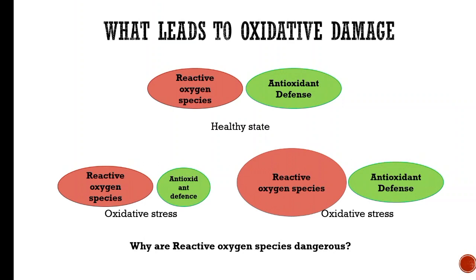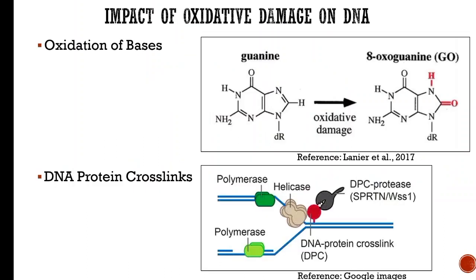So most of the molecules that are categorized as ROS, for example hydroxyl radical or superoxide anion, they have unpaired electron in their external shell, and this unpaired electron makes them very reactive, and hence these ROS react with different molecules of the cell including lipids, proteins and DNA, and result in various kinds of damage, all of which are cumulatively called as oxidative damage. Here I'll be focusing on the oxidative damage on DNA.